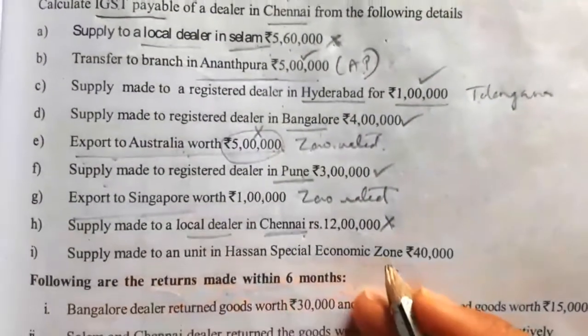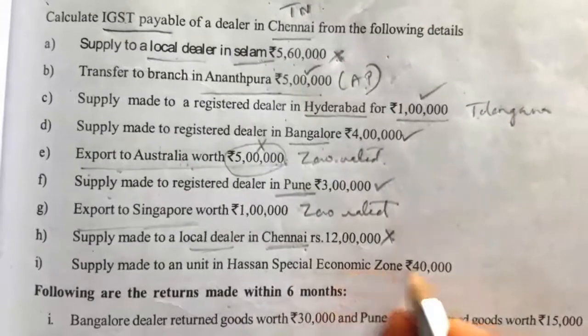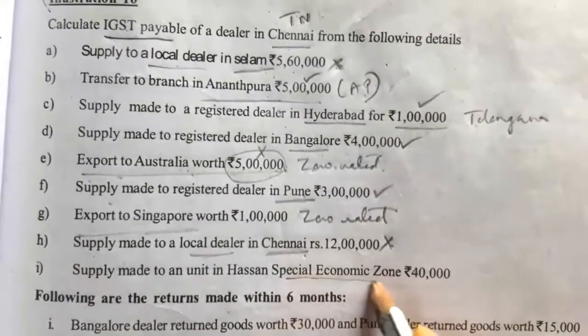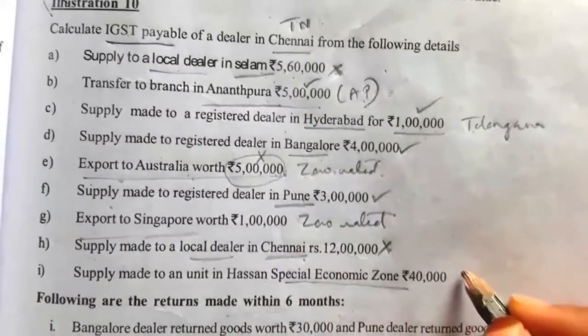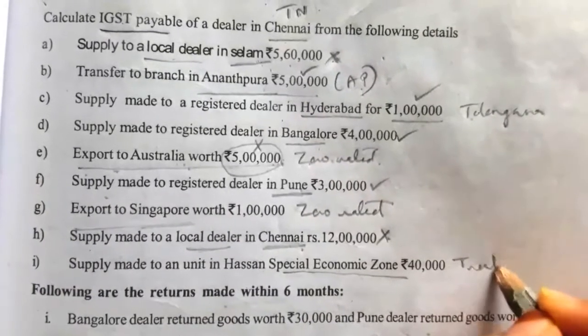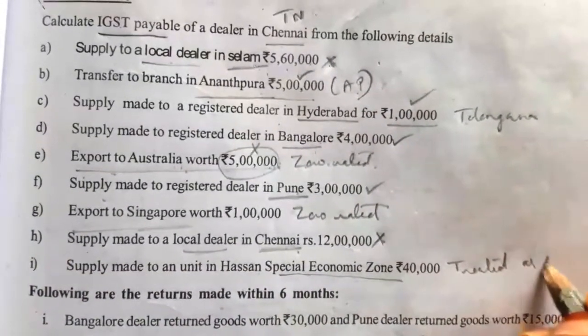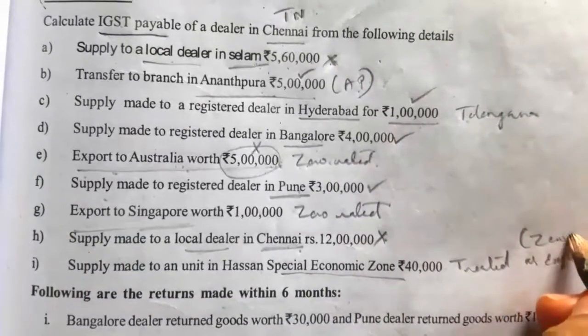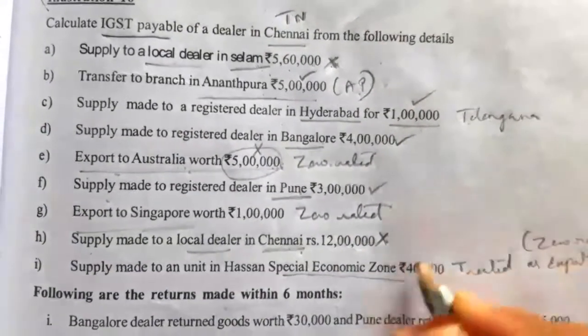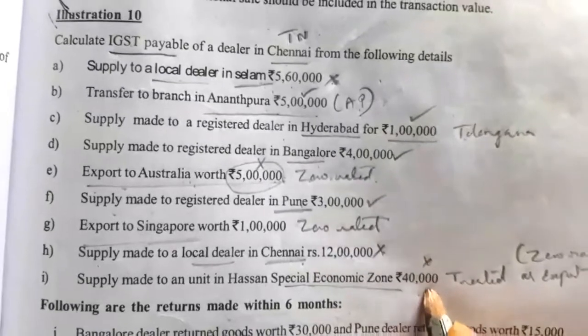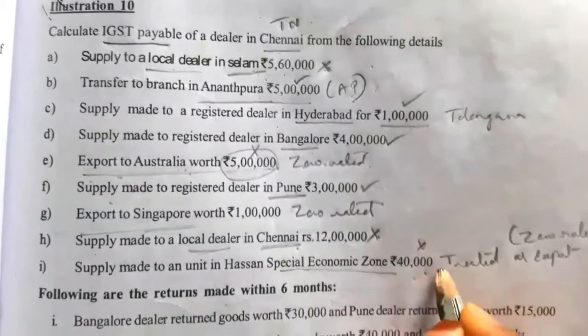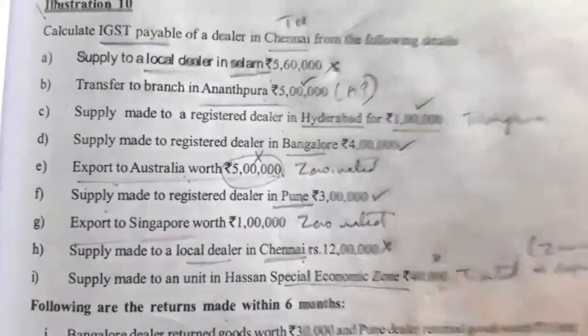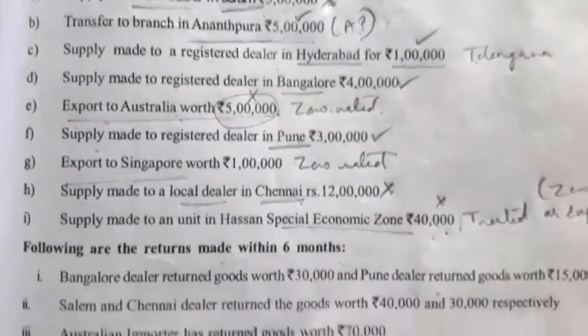Then supply made to a unit in Hassan special economic zone. In the case of a special economic zone, it is treated as export, and it is zero rated. So when it is treated as export, it is zero rated, so we should not take the amount. We can show it under IGST turnover, but we should not take the amount. It is treated as export and zero rated.